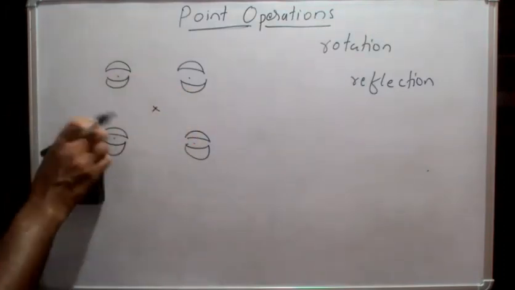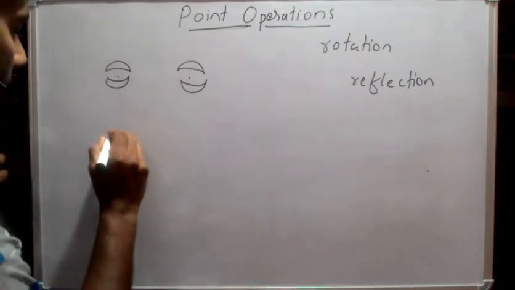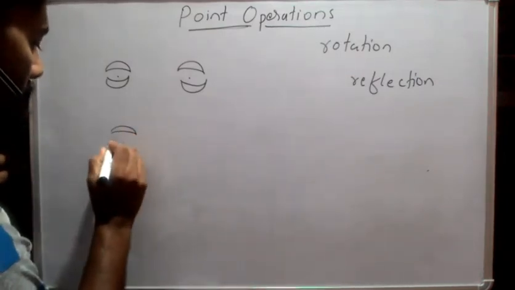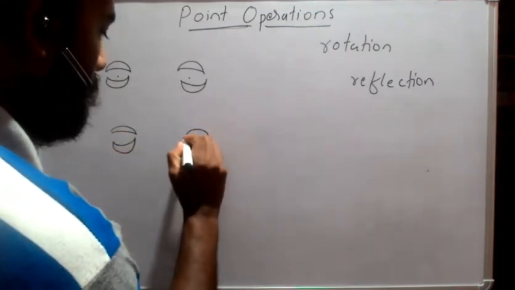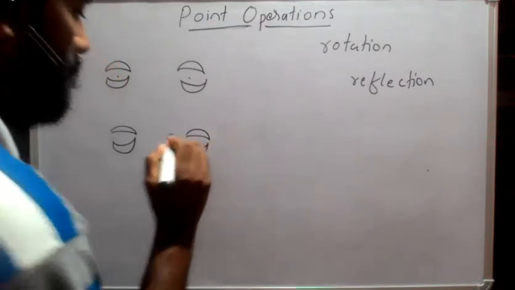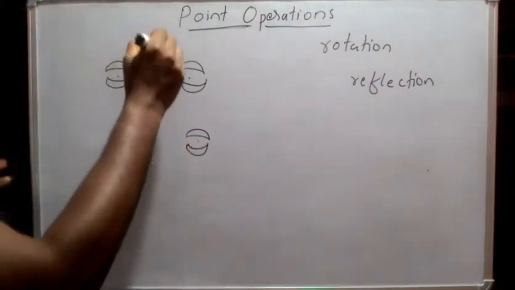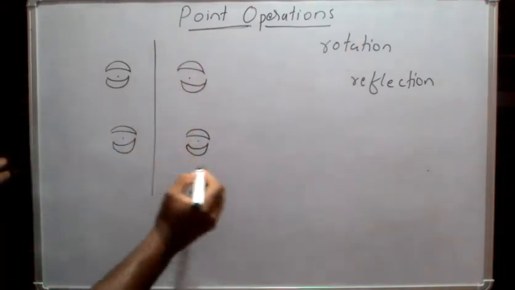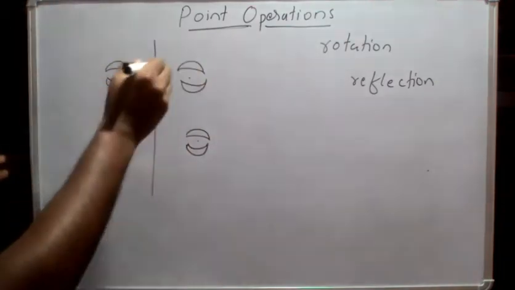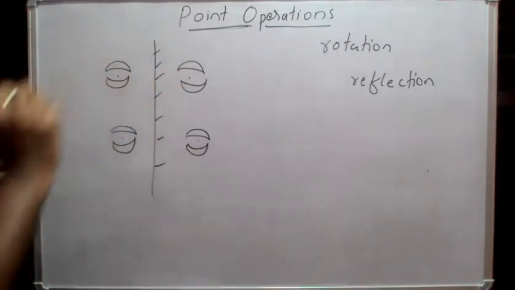And if I'm drawing this in this manner, it has an order or arrangement like this, and I'm keeping a mirror here. These two bases are similar to the mirror reflections of these two bases.